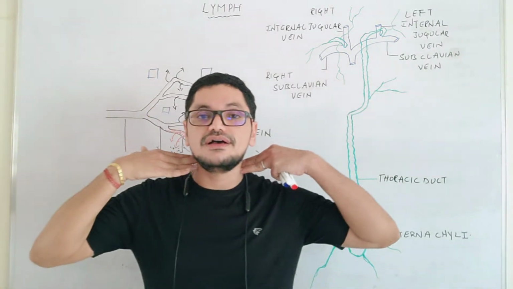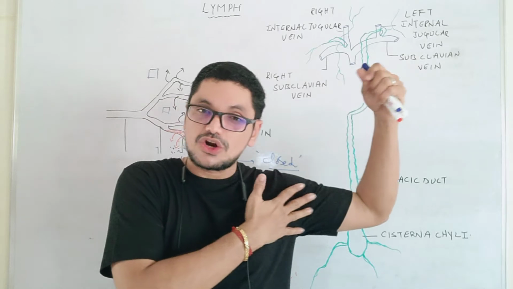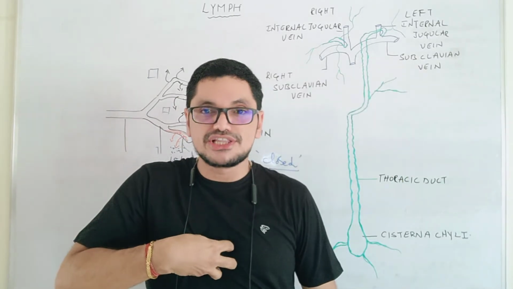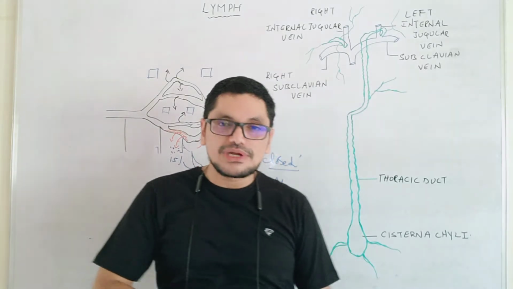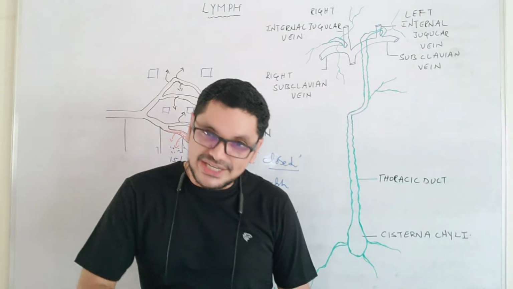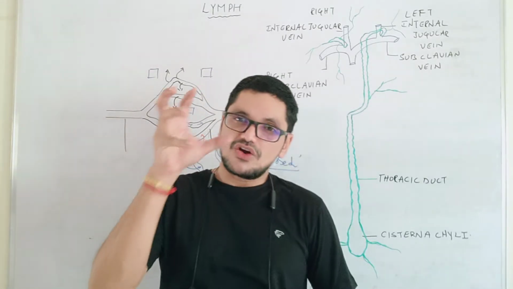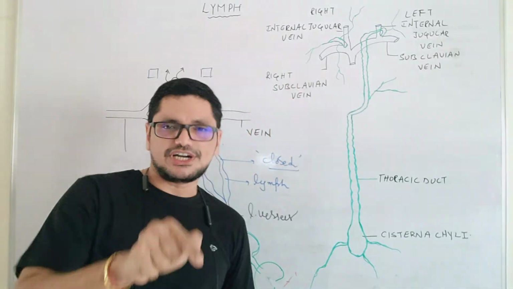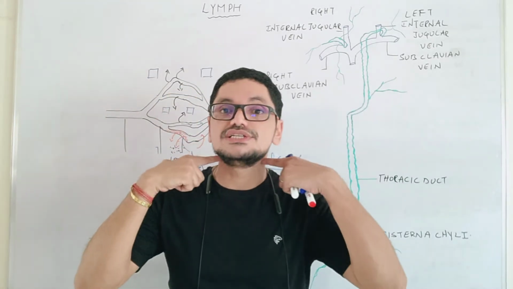If they are present here, they are called cervical lymph nodes. If they are present in the armpit region, they are called axillary lymph nodes. If they are present in the mediastinum, mediastinal lymph nodes. In the abdomen, abdominal lymph nodes, intestinal lymph nodes. If they are present in the inguinal region, the inner parts of the thigh, they are called inguinal lymph nodes. Like that, different types of lymph nodes are present, and they are more concentrated at these areas, as I just told.